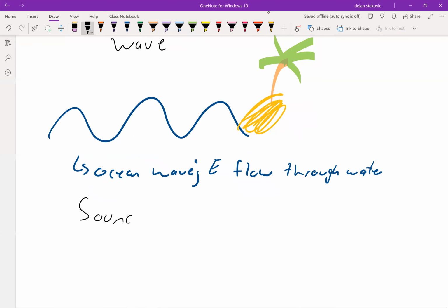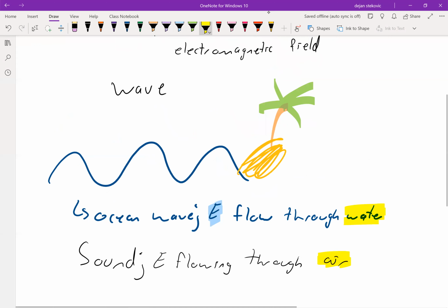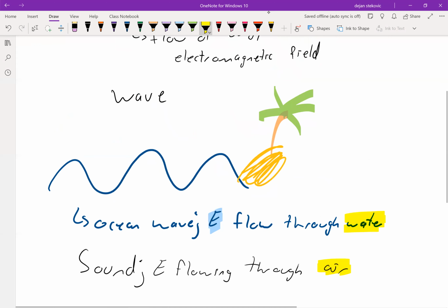Another example is sound, right? If you think about what sound is, it's energy flowing through the air. A speaker just moves air around, and the waves that it makes in the air, we interpret as sounds. So overall, waves are some kind of energy, and then they flow through some kind of medium, whether that be water for an ocean wave, air for a sound wave, or the electromagnetic field for light.